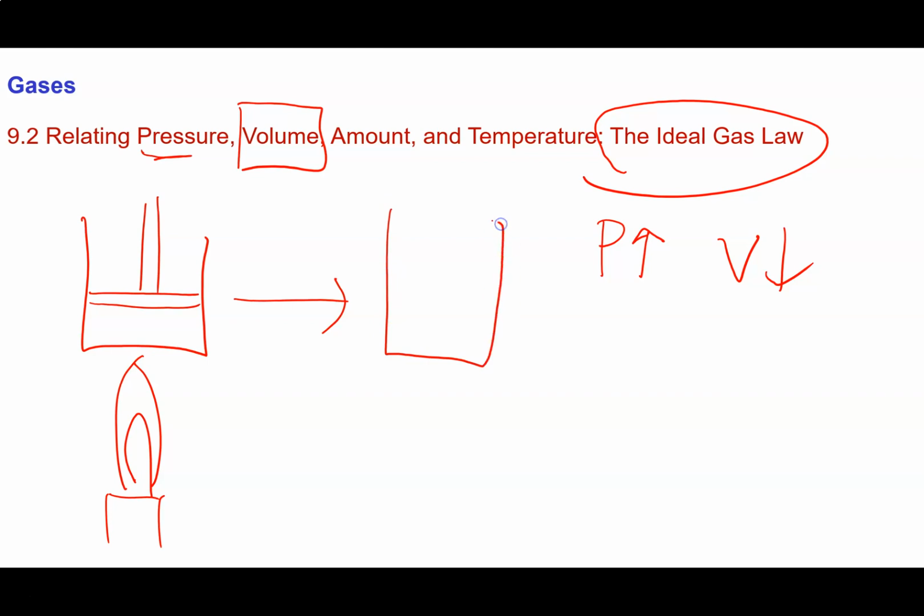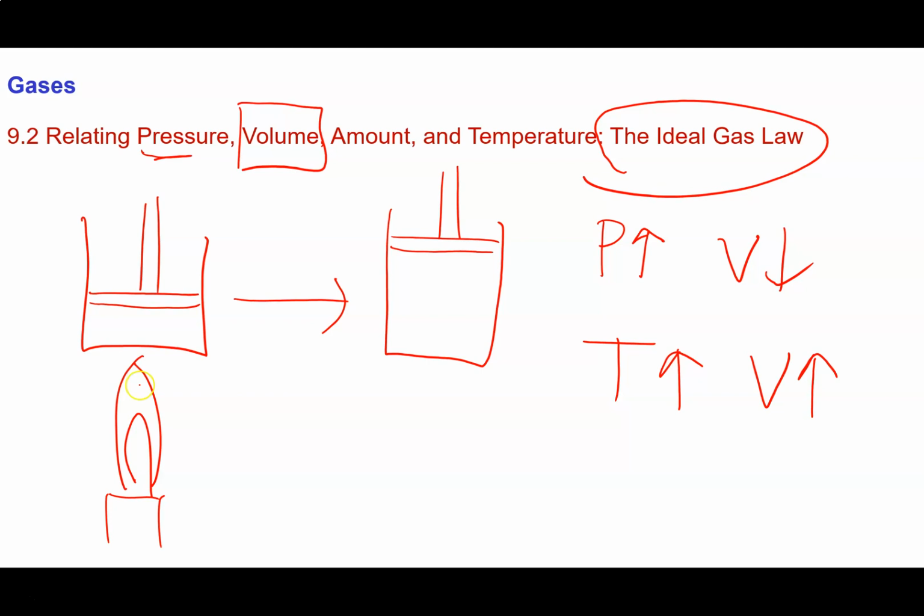And you can test this out if you want to. You can put a spray can full of gas in your oven and turn it on, and sure enough, it'll go kaboom and blow your oven up and possibly burn your house down. So please don't do that, actually. That's a bad idea. But what we do know is that gases, when heated up, will expand. So as the temperature of a gas is increased, its volume will go up.